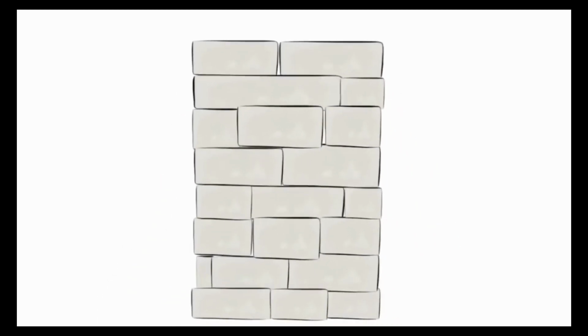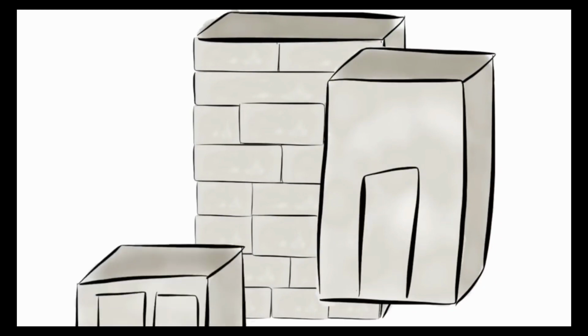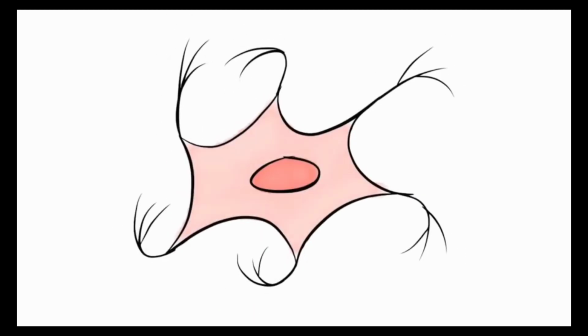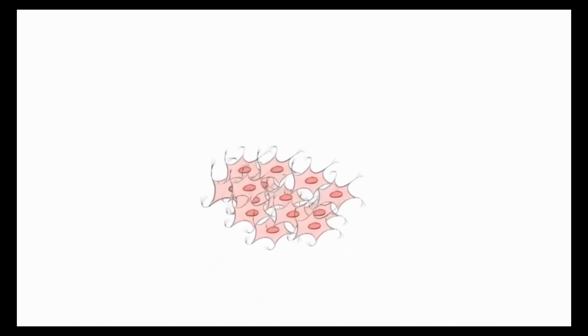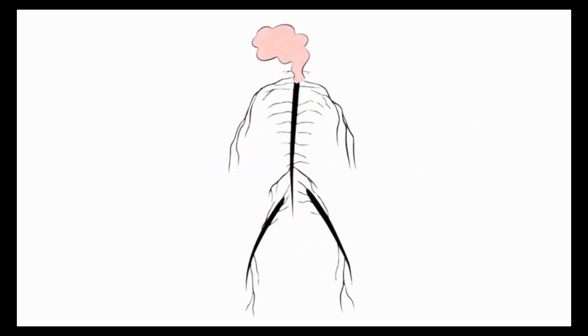Levels of organization. When building a city, you start with bricks. Many bricks joined together make a wall. Walls working together make a building, and many buildings complete the city. The human body is put together in a similar way. Humans start with cells. Many cells joined together make tissue. Tissue working together makes an organ, and many organs make an organ system.